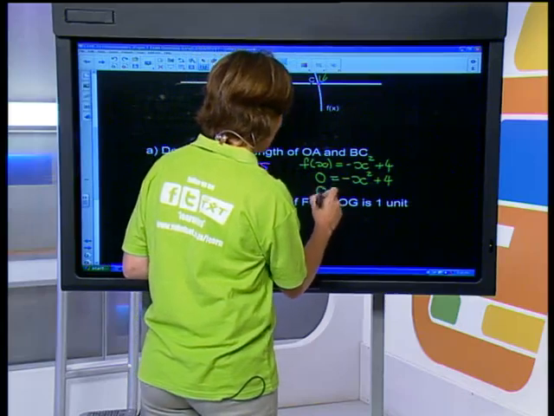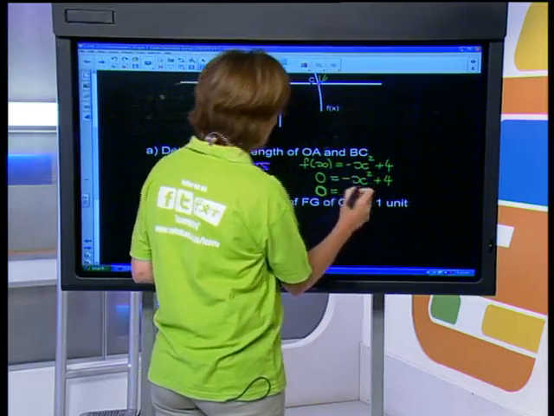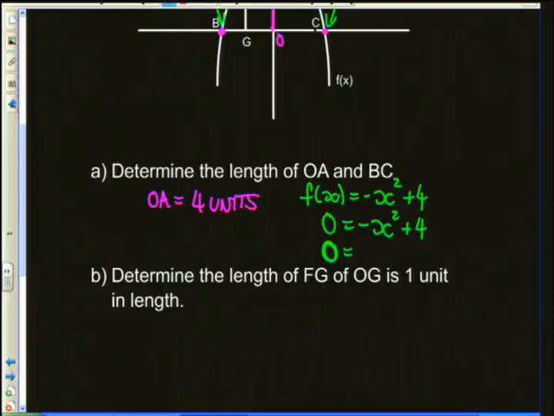Now, because this side is equal to 0, I'm going to divide everything through by a negative, giving me positive x squared and minus 4. Okay, and the negative can fall away because it's equal to 0. And we're going to factorize. So therefore, I'm going to take my x squared minus 4, which is a difference of 2 squares. And we've got x minus 2, and we've got x plus 2.